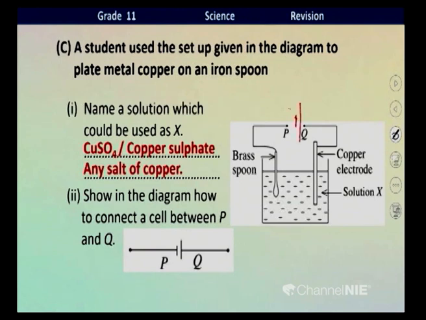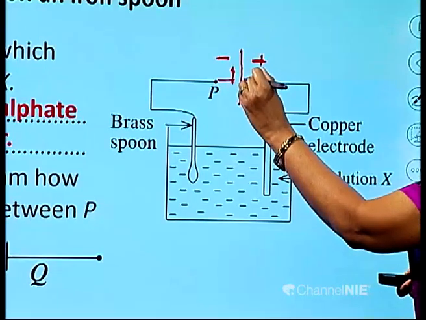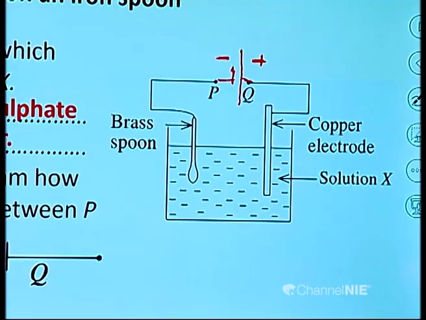This is the negative terminal and this is the positive terminal. Then these two must be connected like this. Right. This is how the battery must be connected, children. Okay? Right.